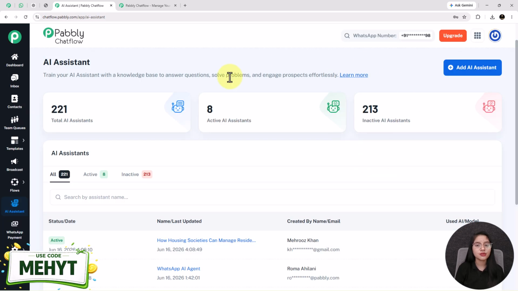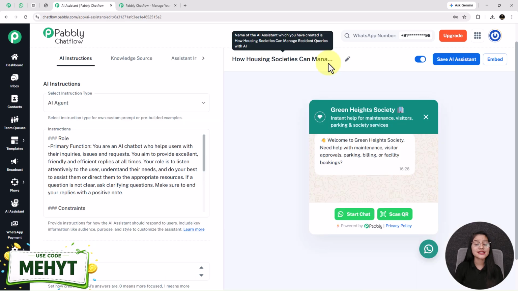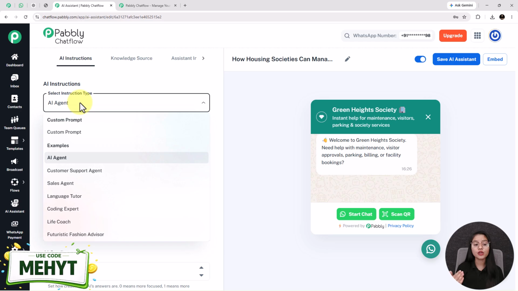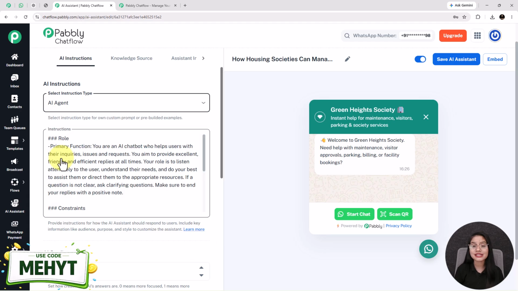I have already created one AI assistant before, so I'm directly going into this one. See, I have created this AI assistant specially for housing societies. After giving the name to your AI assistant, you will come to this page. Here at first, you need to select the instructions type. When you click on it, it will provide you multiple types of instructions. Here I have selected the instructions type as AI agent.